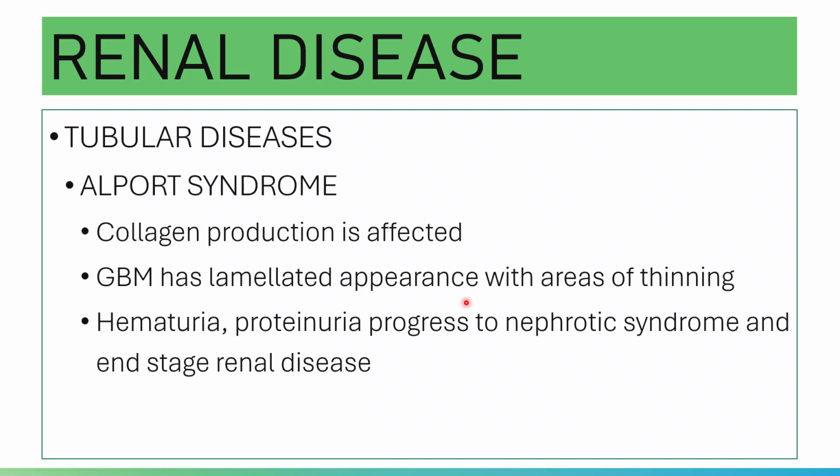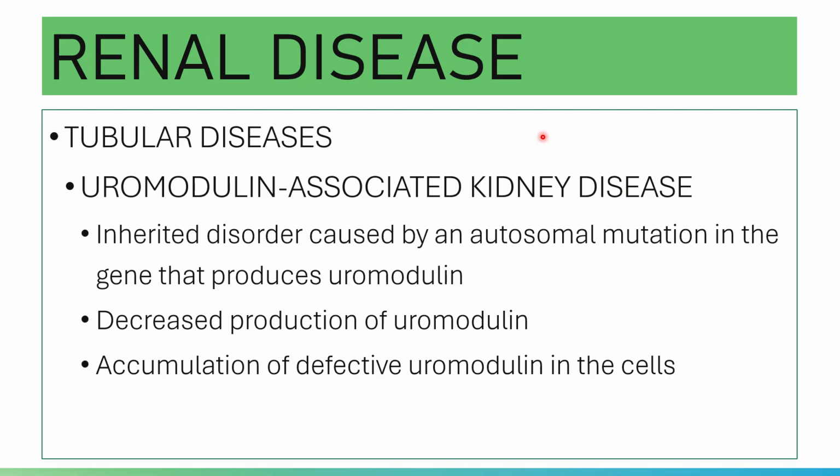As for Alport's syndrome, there is no evidence of glomerular antibodies present. What is affected is collagen production, and collagen is an important component of your glomerular basement membrane. And then you have your uromodulin-associated kidney disease.